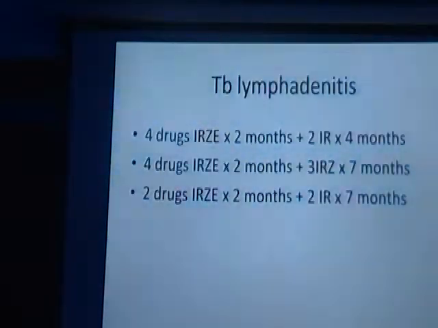Okay, this is the next question to you all. Tuberculous lymphadenitis. I'm giving you three options. I stands for INH, rifampicin, pyrazinamide, ethambutol. Option one: four drugs for 2 months and 2 drugs for 4 months. Option two: four drugs for 2 months plus 3 drugs for 7 months. Or option three: 2 drugs for 2 months and 2 drugs for 7 months? What's the right answer? A, B, or C?